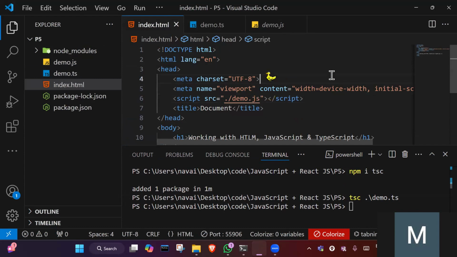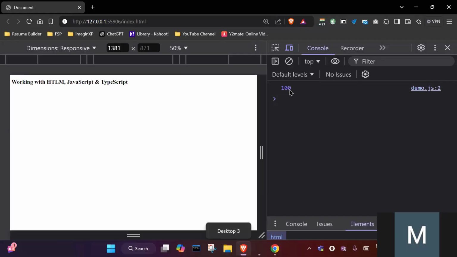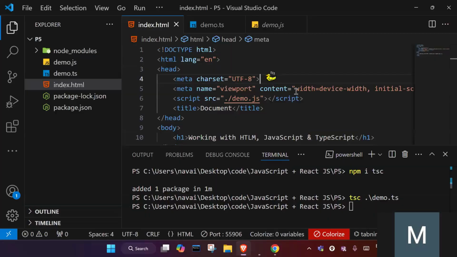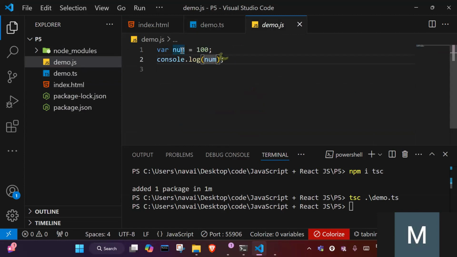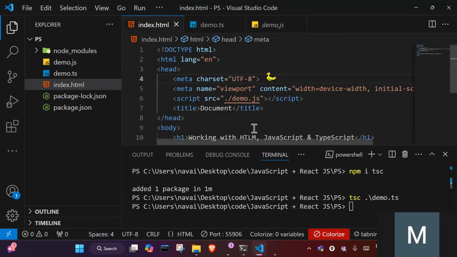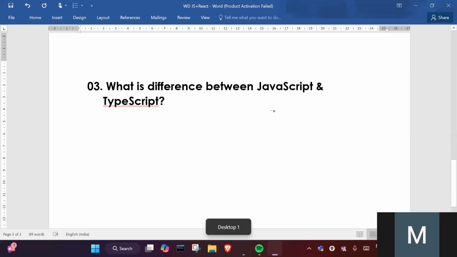So I will write here demo.js. Okay, now see, it is printing 100. So we have written TypeScript code and then we converted it into demo.js, right? And we have linked demo.js with the HTML file. Now see what's the difference between JavaScript and TypeScript. So let me tell you the difference between JavaScript and TypeScript.